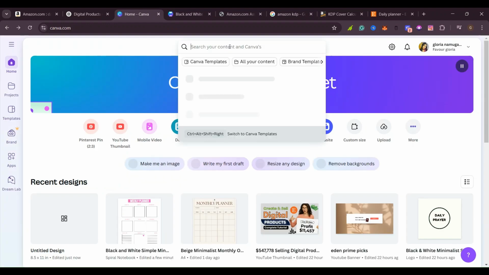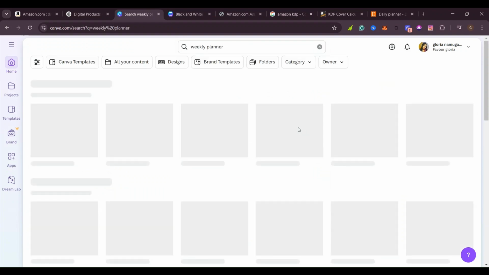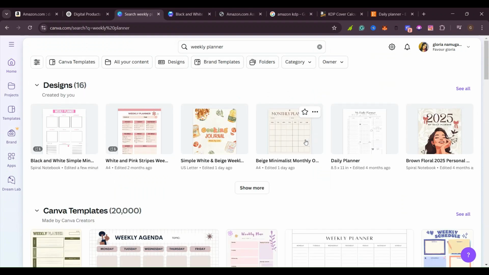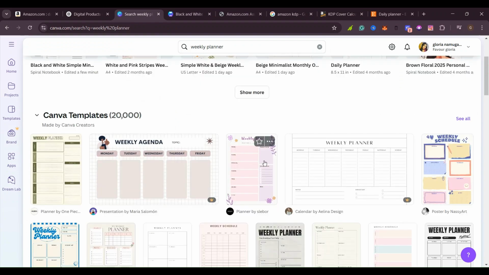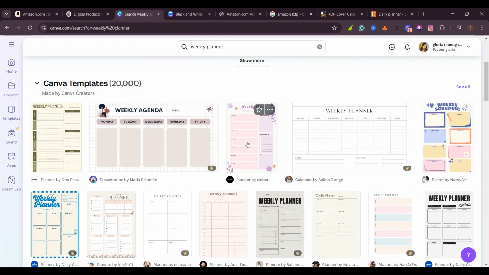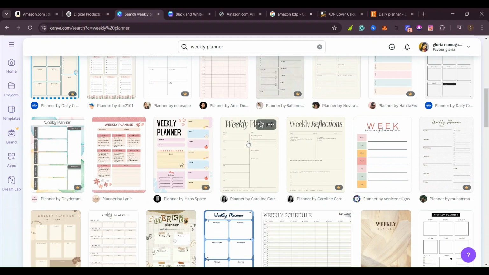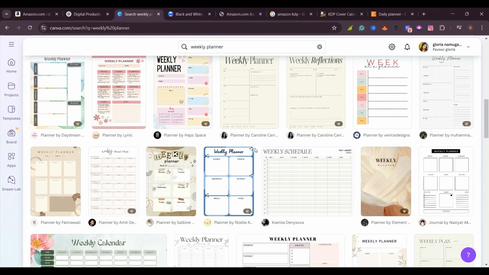Yes, so when we come here and type in the word planner, we want to go for a weekly planner. If you want, you can go for a monthly planner. As I told you, it's going to show you different designs that you can choose from. For example, these are all designs that you can choose from. And the good thing about this, you don't have to start from scratch. You just choose one design. When you choose that design, then you can go ahead and change it to your own liking. And the reason why we are changing it, you might be saying, why would I change it? Why don't I just download this and post it already on Amazon KDP and start selling?